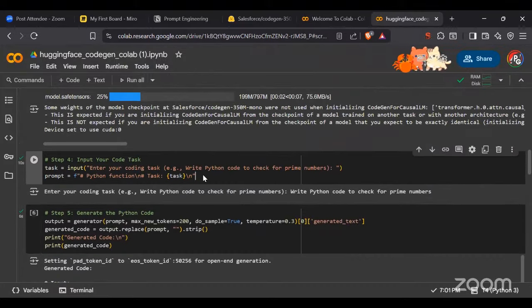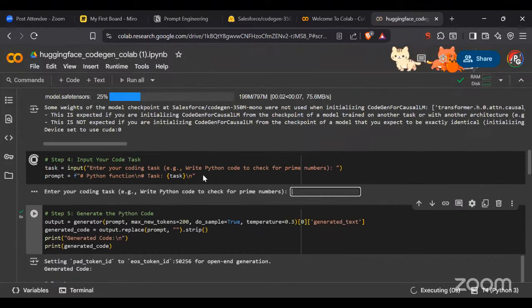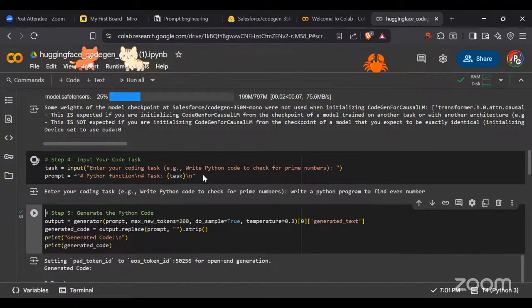What I'll do here, let me enter something else. Write a Python program to find even numbers. Let's see with something a bit easier how it works, because this is our first model we have built, right?